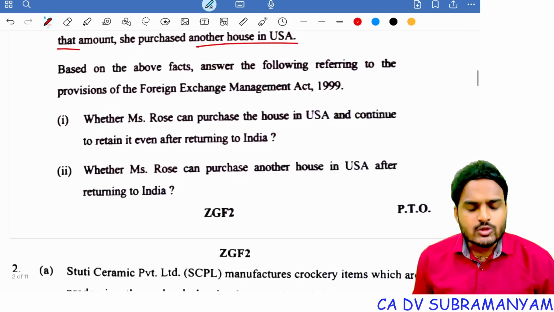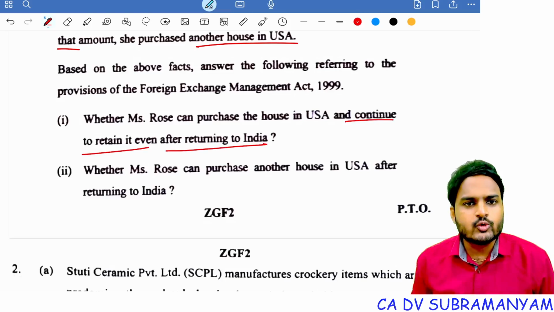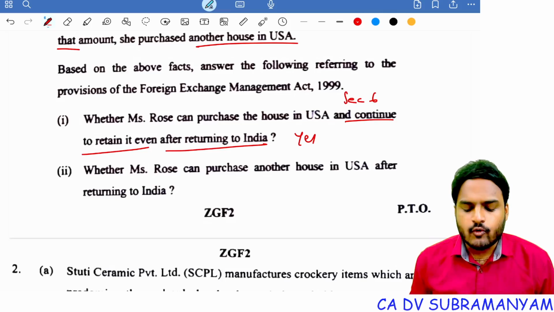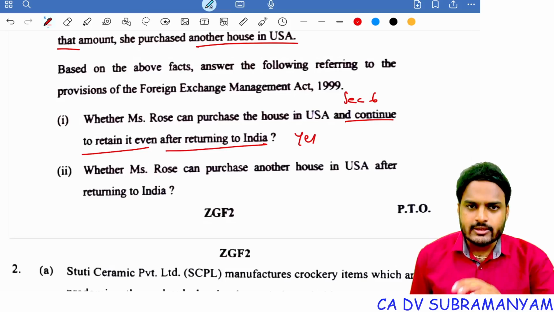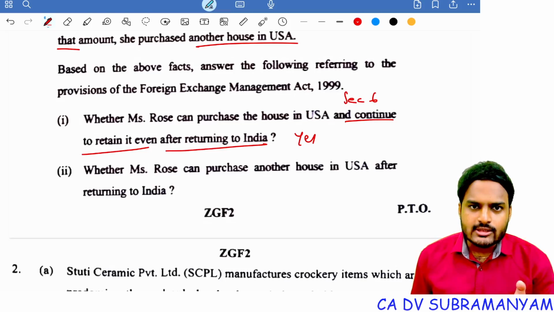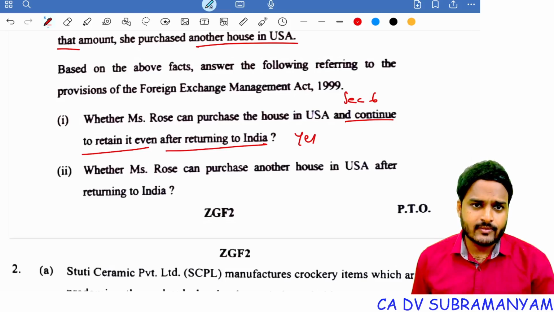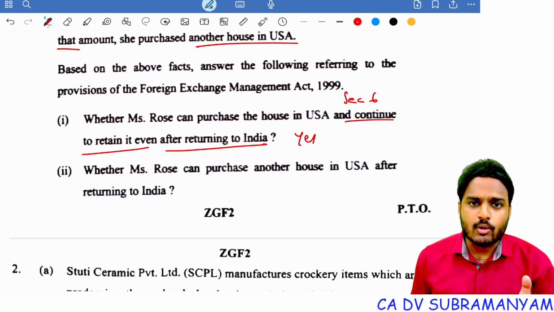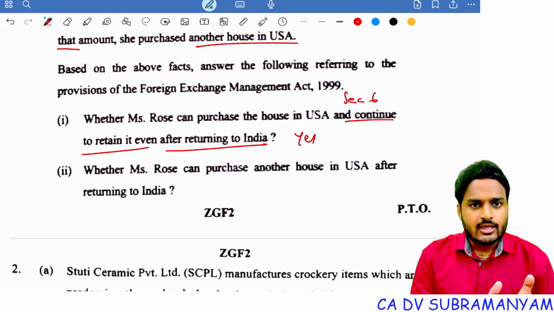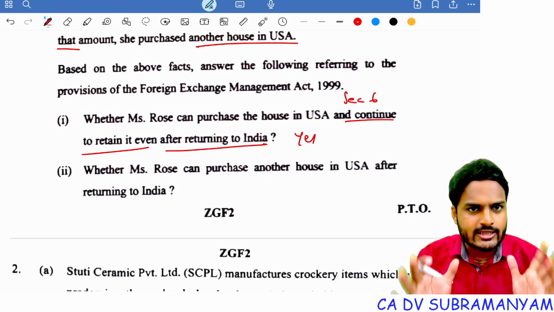Whether Ms. Rose can purchase a house in the USA and continue to retain it even after returning to India. The answer is yes. Refer to section 6 of Foreign Exchange Management Act 1999. A person, during the status of non-resident, if he acquires any immovable property, any financial security, or earns any foreign currency, he or she can continue to hold such properties even after returning to India. There is no restriction on such holdings.